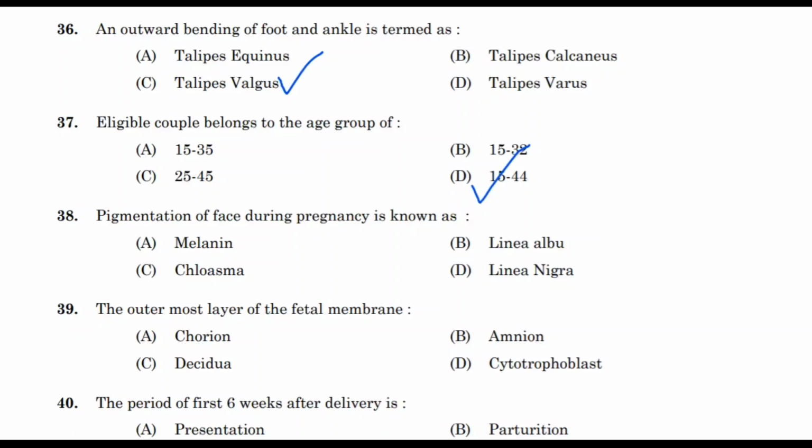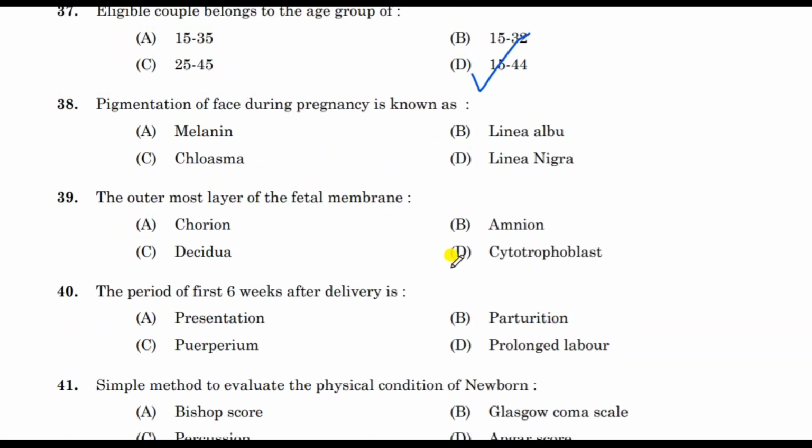Next question, pigmentation of face during pregnancy is known as, correct answer is chloasma. That is chloasma. Linea nigra is the pregnancy line. You can see the straight line in abdomen, that is linea nigra.